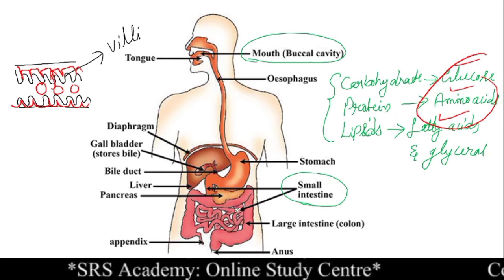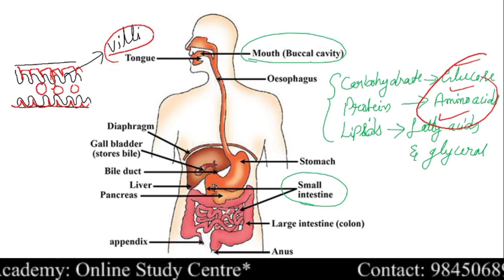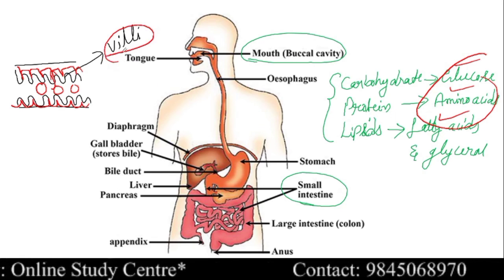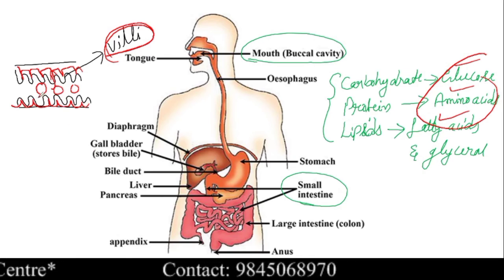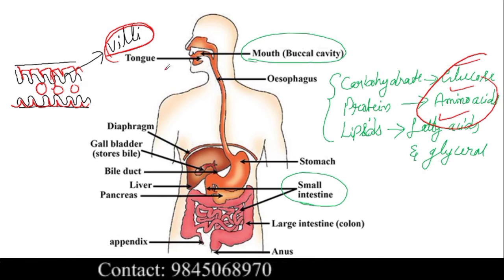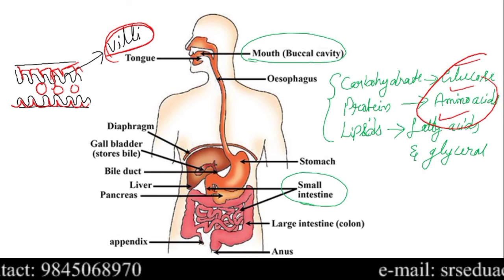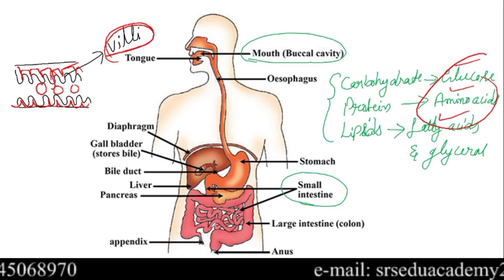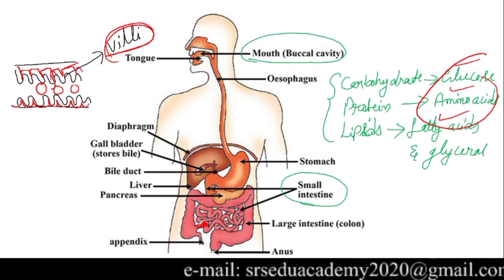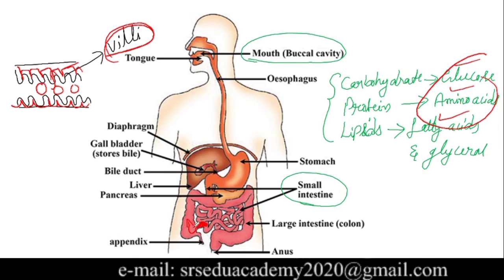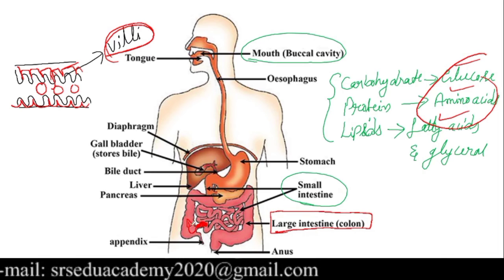After the digestion of the food is completed, the finger-like projections present in the small intestine absorb the digested food and it gets transported to the necessary cells with the help of the transport system, that is blood. Then after the absorption of the digested food, the solid waste materials, that is the remaining food, enter into the large intestine. So what happens in the large intestine?